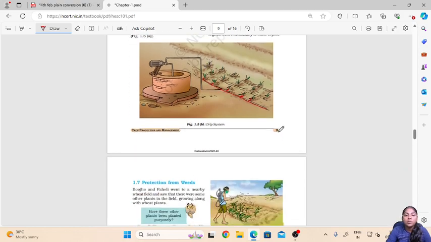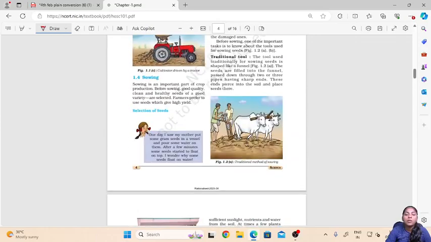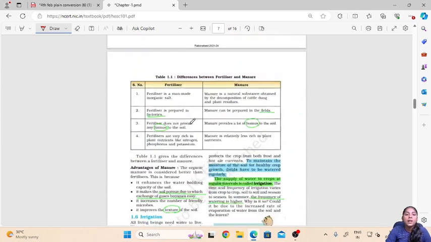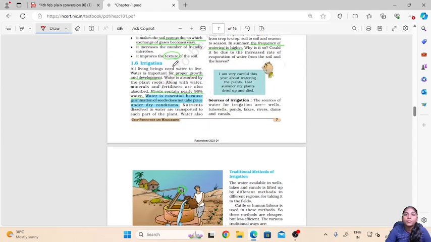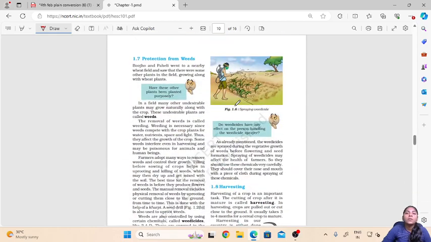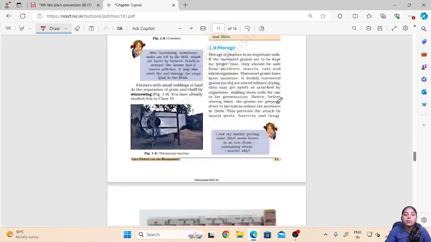So in today's video we have covered the third step, that is adding manure and fertilizer to the fields, and the fourth step, that is irrigation. In the next video we will learn about protection from weeds and the harvesting of crops.